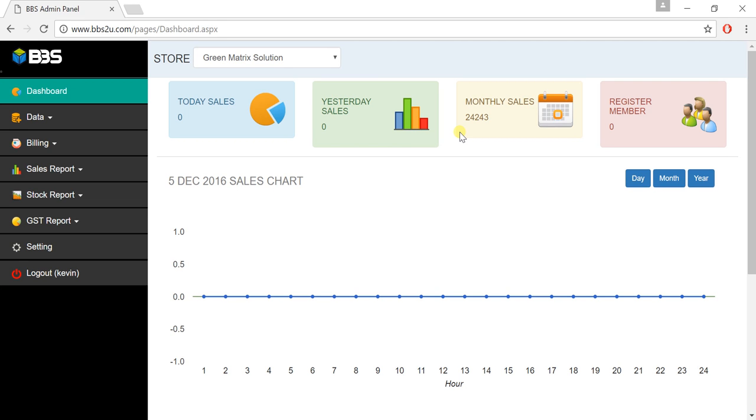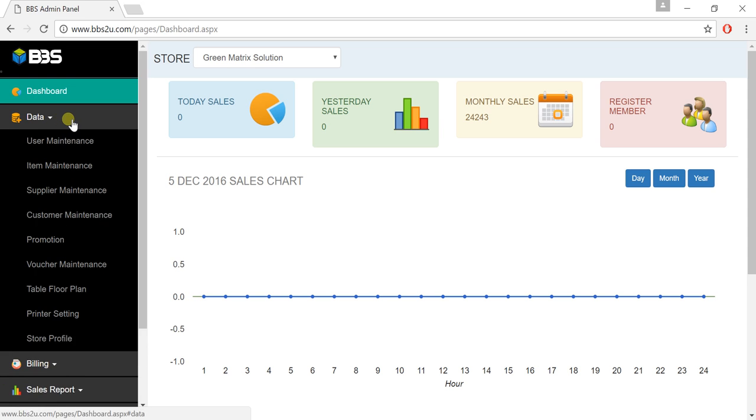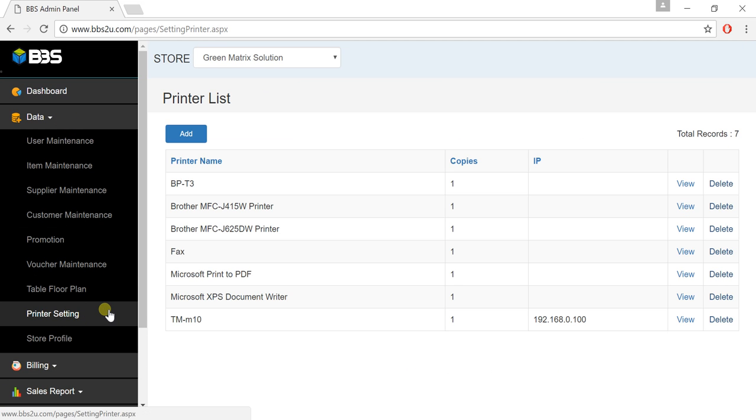I'm going to teach how to use printer setting. So now we go to data, printer setting here. Here is a printer list, and all the printers will be listed out here. You can add a new printer.